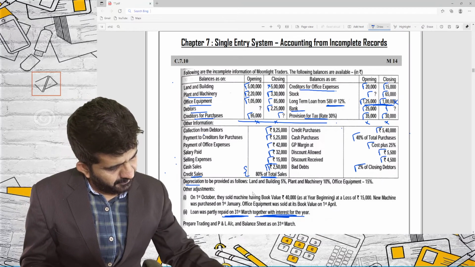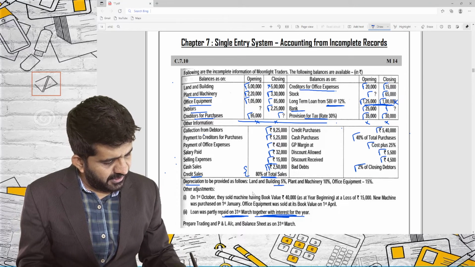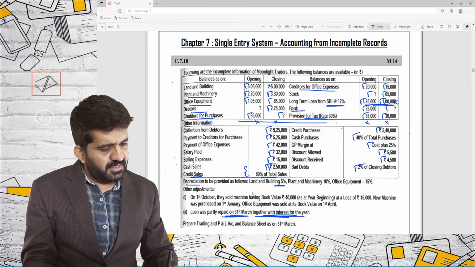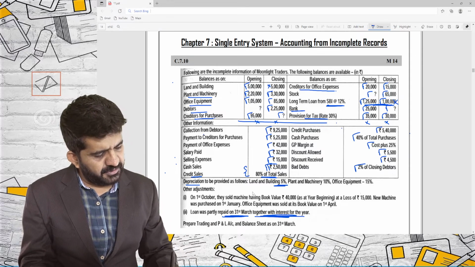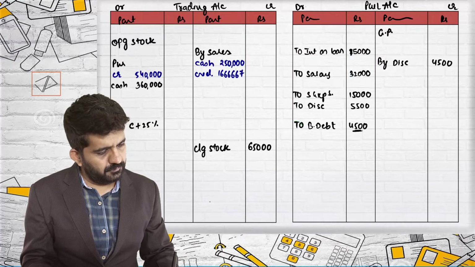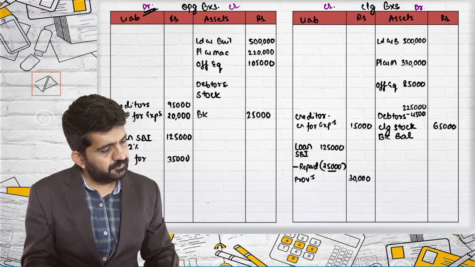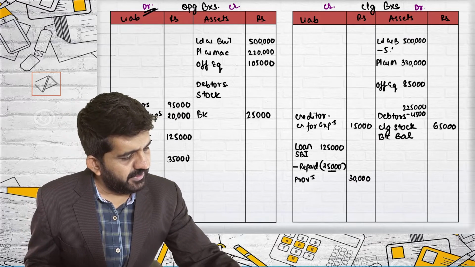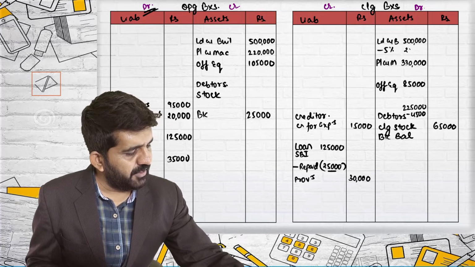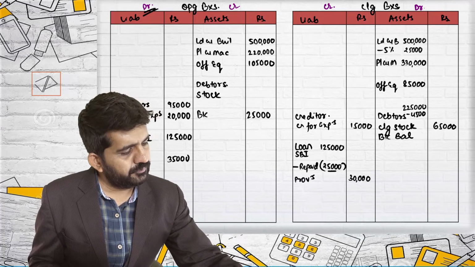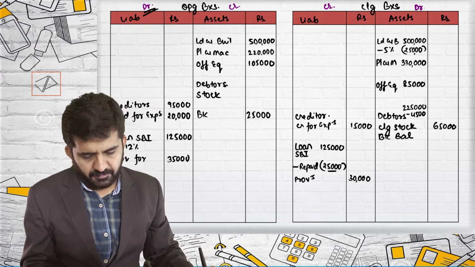Next is bad debt, 2% of closing debtors. All right. Depreciation to be provided, land and building 5%. For land and building there are no other points, I can easily do it. Land and building 5%, minus 5%. It is 25,000. P&L account debit side, depreciation on land and building 25,000.